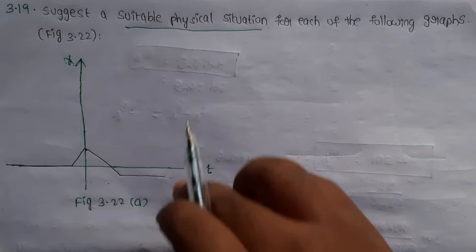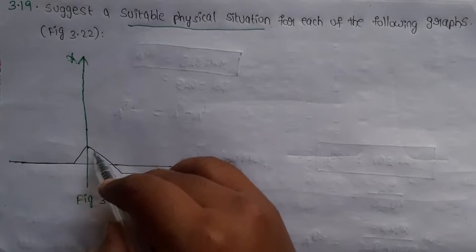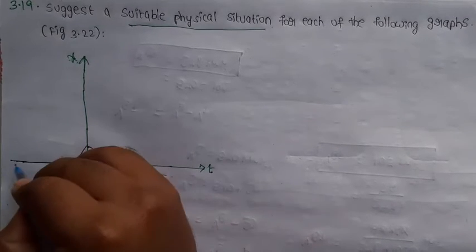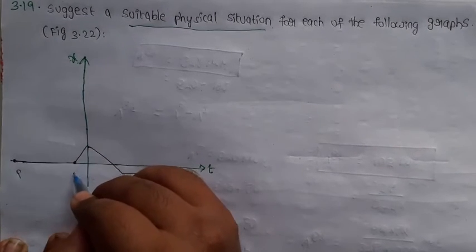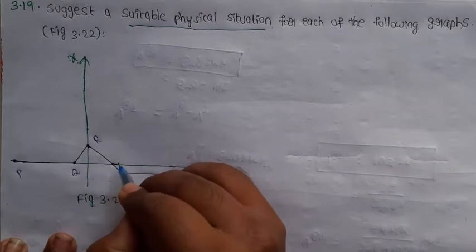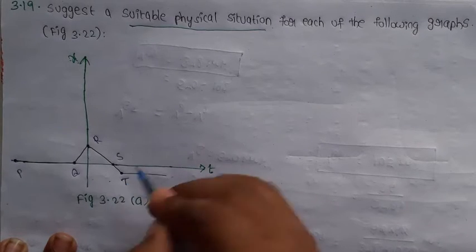So this is the path of the graph. I am taking some points. This is P, this is Q, this is R, this is S, this is the capital T.